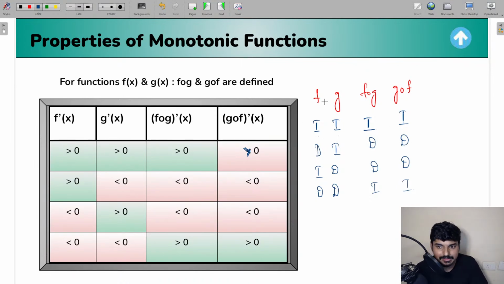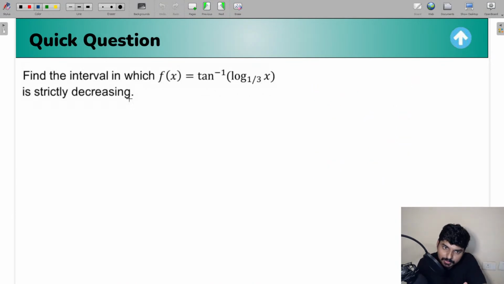Again the same thing. If f is increasing, g is decreasing, so positive into negative, again negative. So f circle g decreasing, g circle f decreasing. And if f is decreasing, g is decreasing, negative into negative, it's going to be positive. So what does that mean? Well, f circle g will be increasing, g circle f will be increasing. So through that, you can easily remember these properties of monotonic functions for composite functions, guys. So now let me show you the application part.